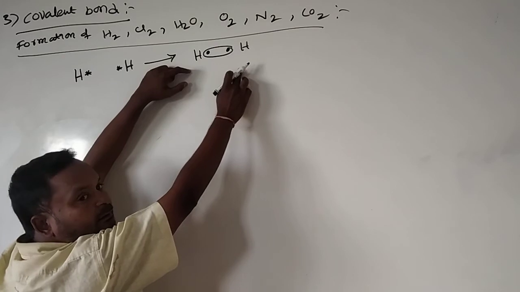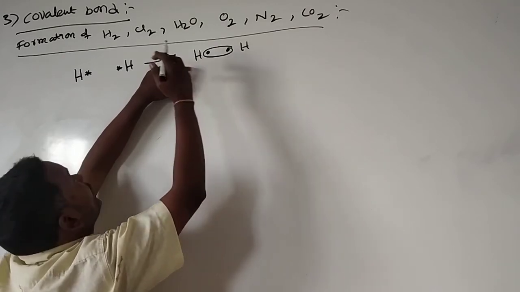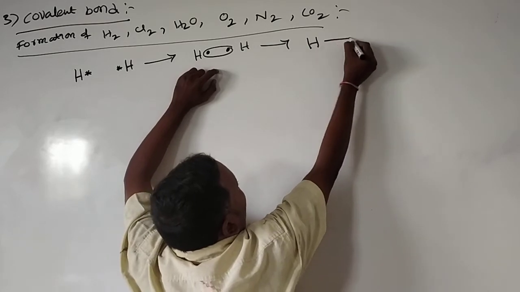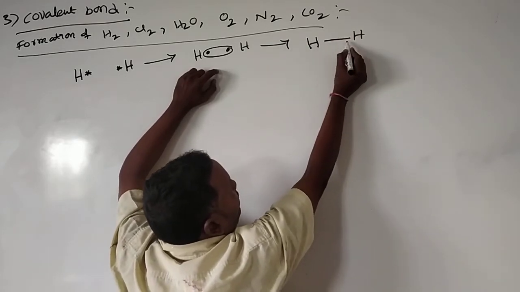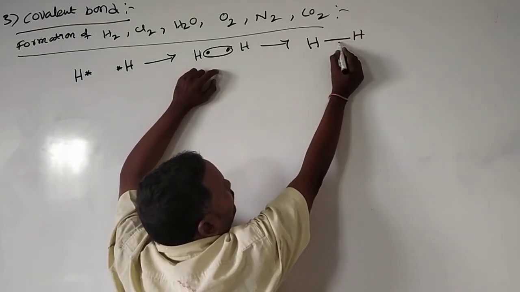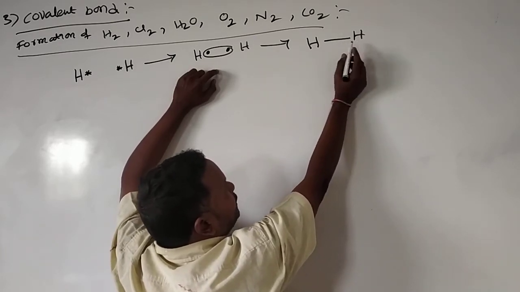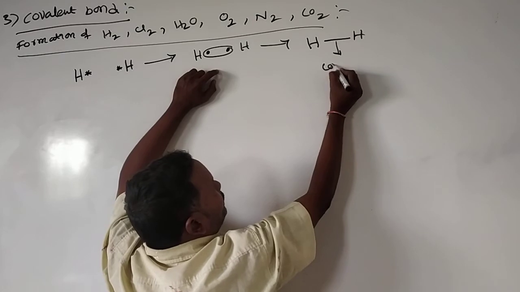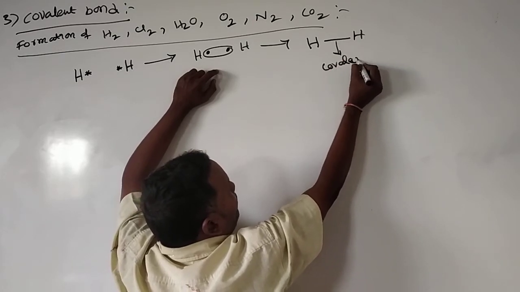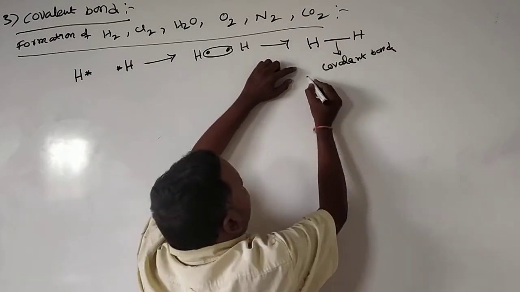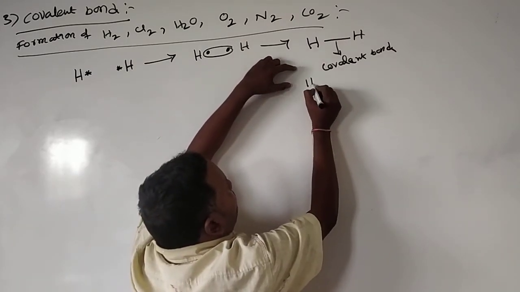Equal sharing of electrons between two atoms we call a covalent bond. Hydrogen and hydrogen, this is the bond. This is a directional bond, always present in between two atoms only. This we call the covalent bond, and this we call the hydrogen molecule.